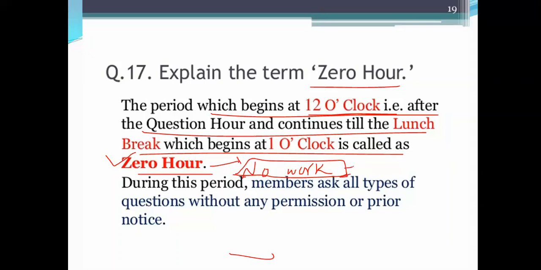It is an hour of noise, like in the classroom you create noise if the teacher doesn't punish you. Every member is standing to ask his questions. Zero Hour is named so because the work doesn't happen in a proper manner. It mainly starts after 12 o'clock. Okay.